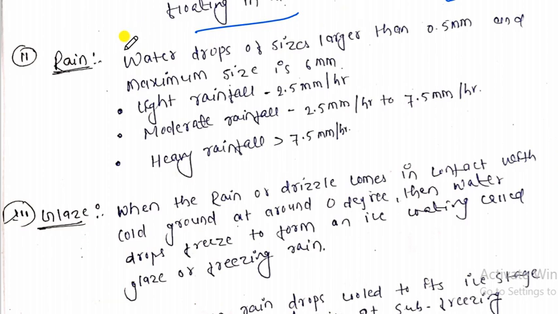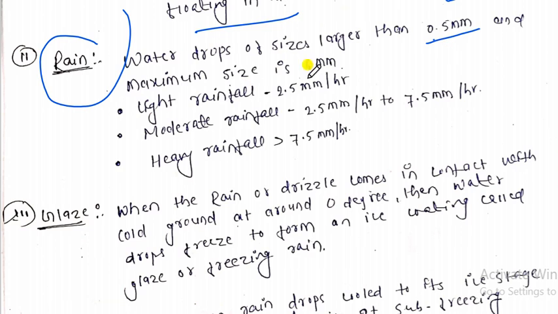Now we'll talk about rain, right. We all know what rain is. It is also a form of precipitation, okay. The size of the rainfall water droplet is greater than 0.5 mm, right. The size of the rainfall water droplet is greater than 0.5 mm.